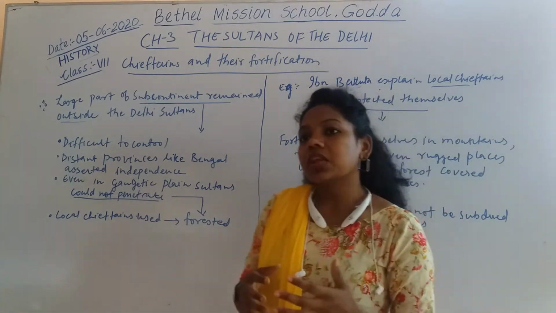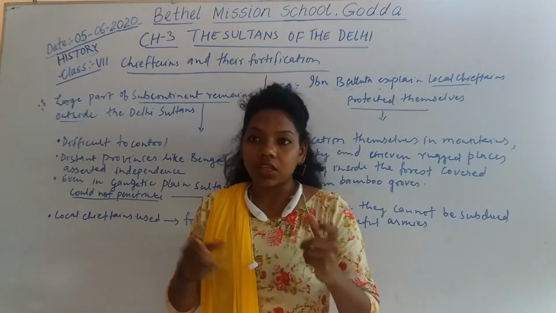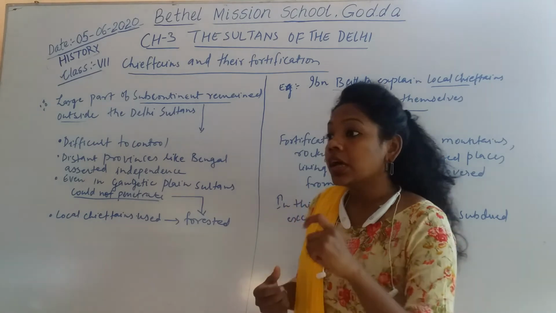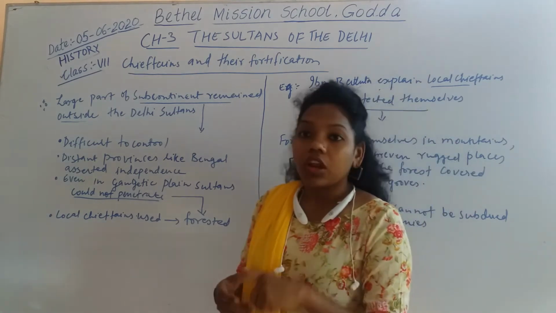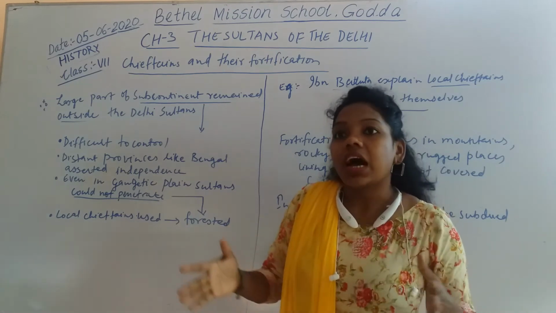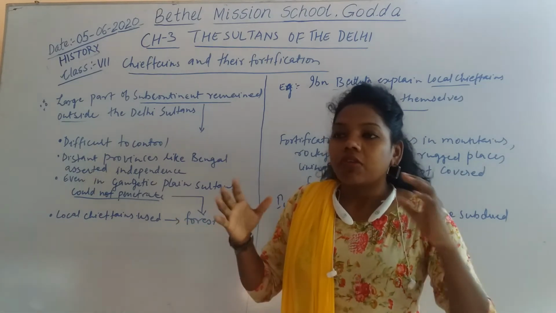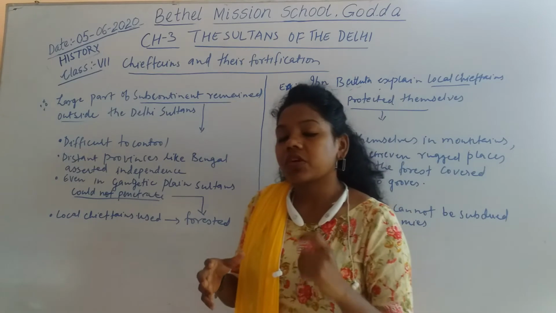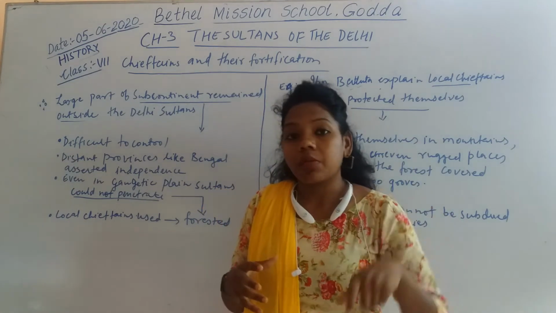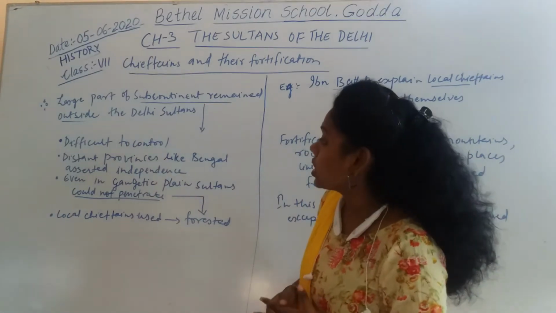Some important difficulties were faced because all these states and countries were not under the control of the Delhi Sultan. They had a large empire, and from the center at Delhi they could not oversee the whole of their empire. So they had some important difficulties.